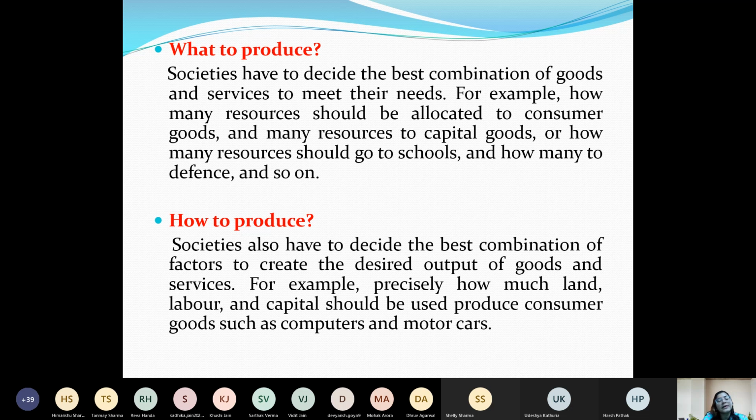Also there is another reason: the demand for consumer good is less there. People are self-sufficient and satisfied with whatever consumer goods are available, and that's why they can invest more of their resources in capital good or machineries.